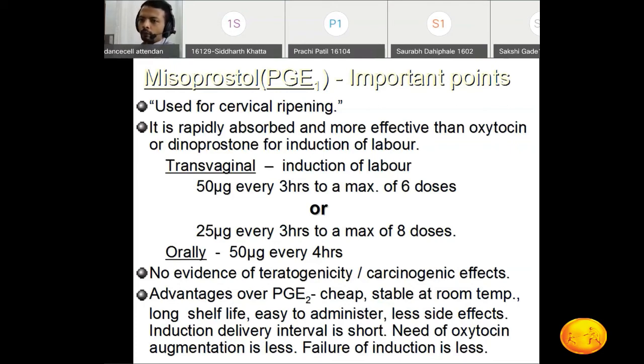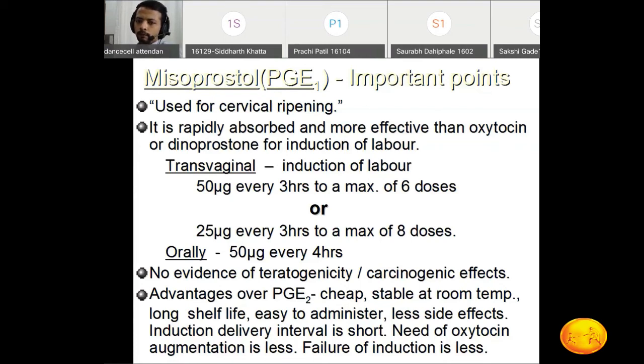We have to take these tablets on our finger and moisten the tablet with normal saline, and keep the tablet in the posterior fornix. From there it will get absorbed and cause cervical ripening, followed by contraction of the uterus.